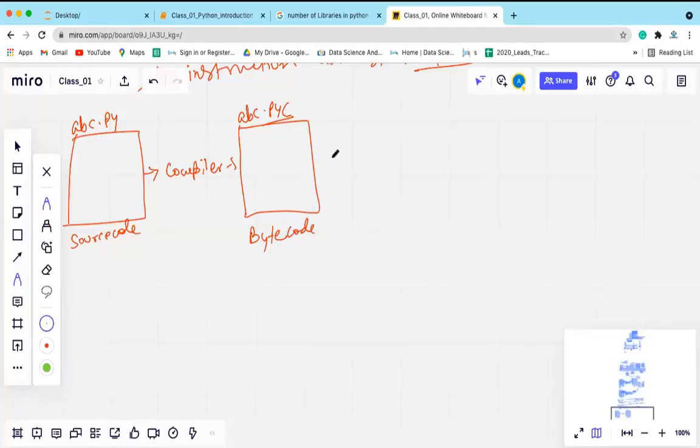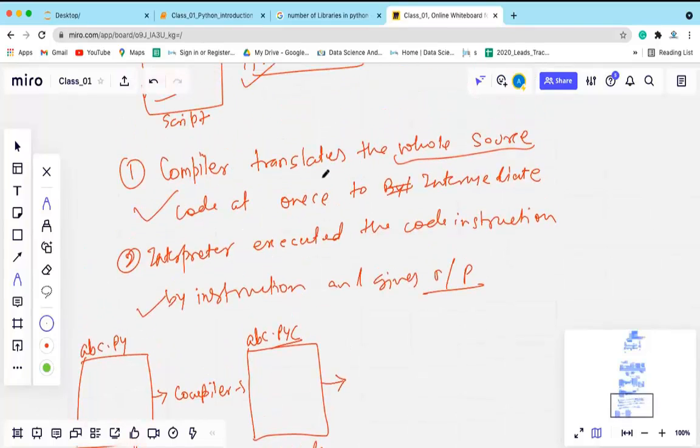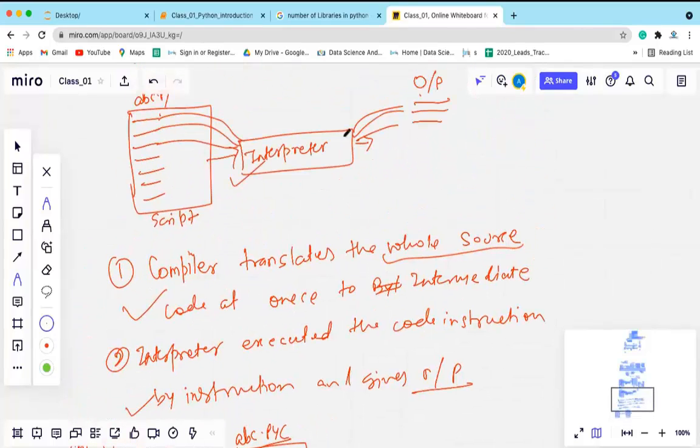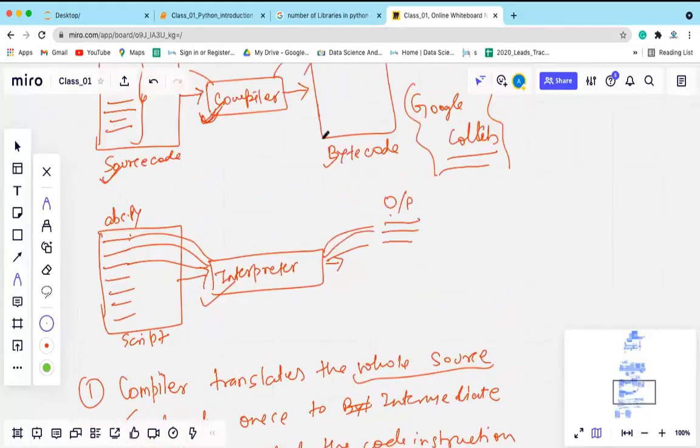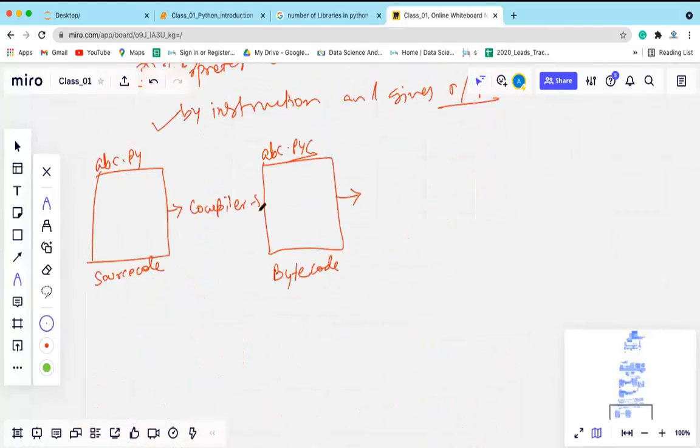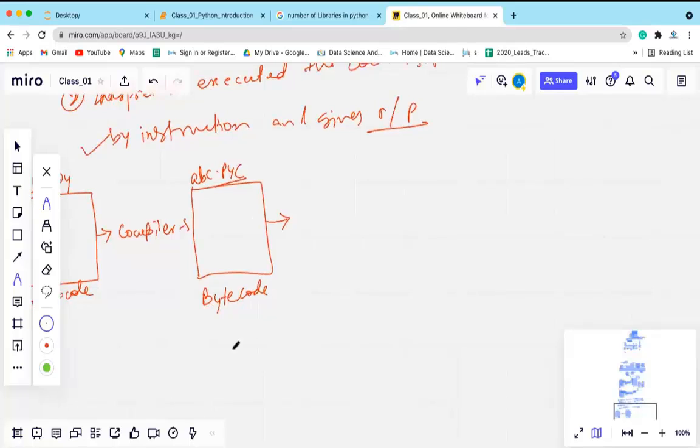The intermediate code is called the bytecode. Intermediate code is any code which is generated before the execution. In case of Python, we are generating one intermediate code. This intermediate code is called the bytecode. So we have the compiler, and then we will be having this bytecode.